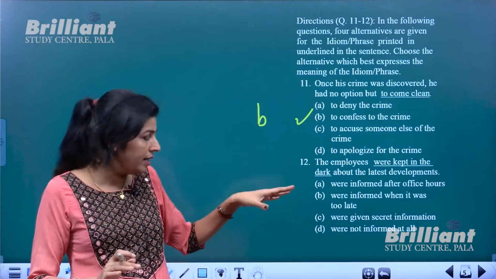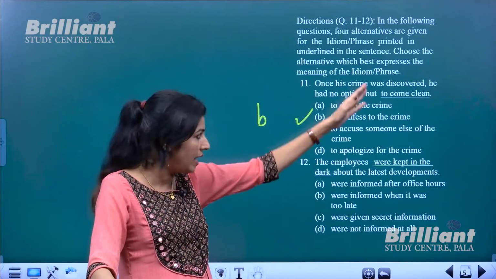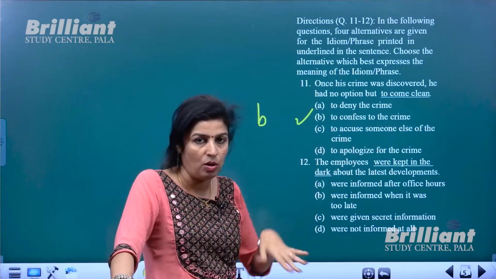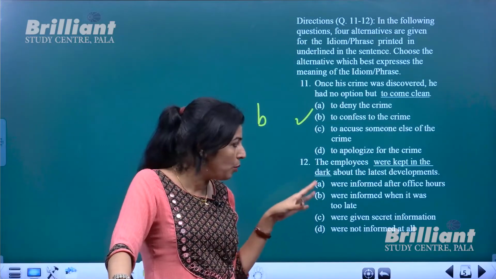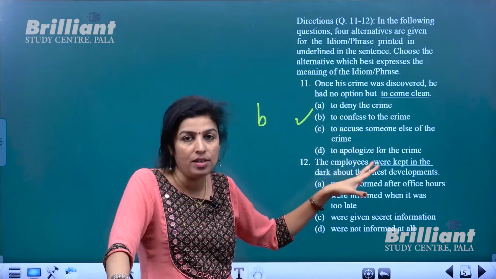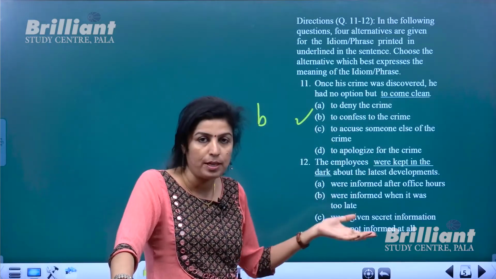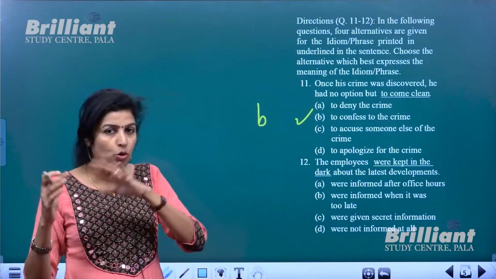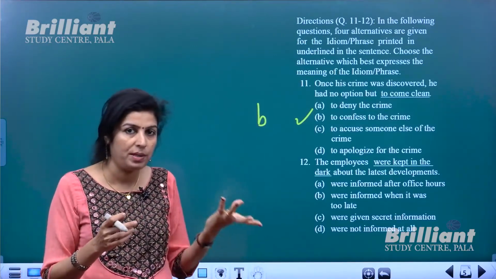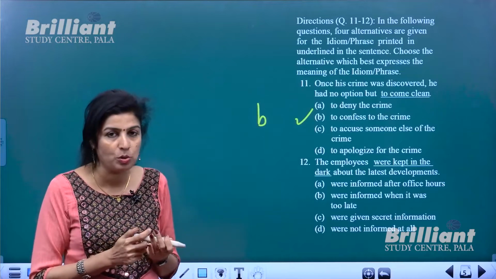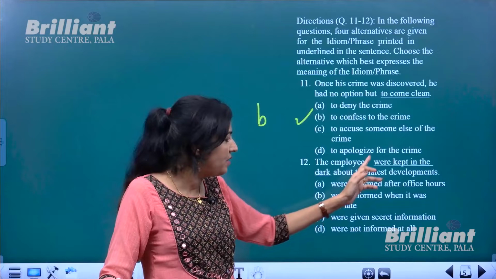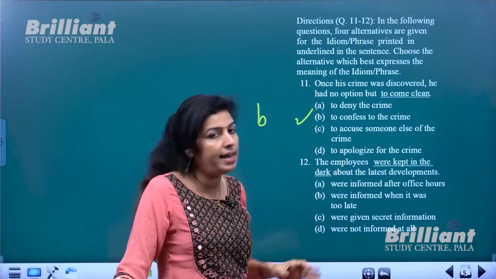So see, luckily enough, when you get it in the form of sentences like this, I guess you can find it out from the context. But the problem is when you get these idioms separately without any sentences, you have no idea what it really means. Sometimes you will get some clues with the help of a few words used, otherwise you cannot always guess it, right? So here, the employees were kept in the dark about the latest developments.